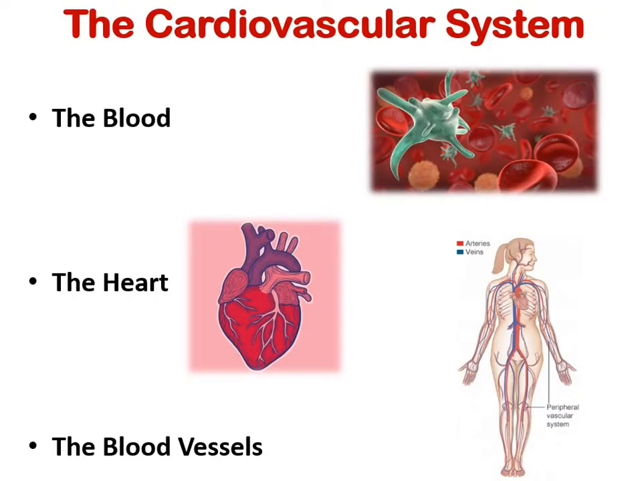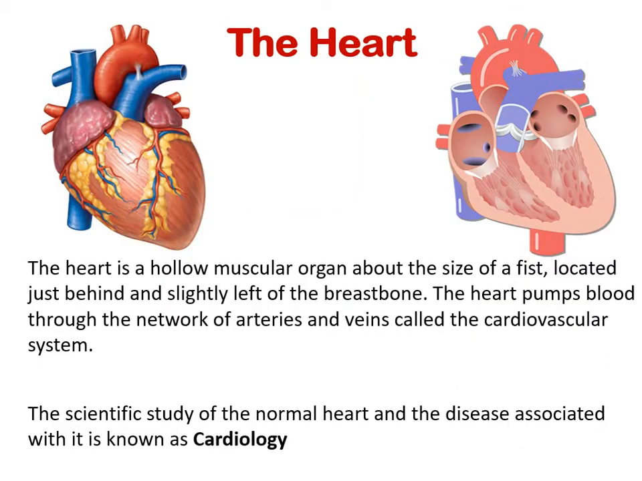So as I told, the cardiovascular system is divided into three parts: the blood, the heart, and the blood vessels. We have already finished discussing blood. Next is the heart. Looking at the definition, the heart is a hollow muscular organ about the size of a fist, located just behind and slightly left of the breastbone. The heart pumps blood through the network of arteries and veins called the cardiovascular system. The scientific study of the normal heart and the diseases associated with it is known as cardiology.